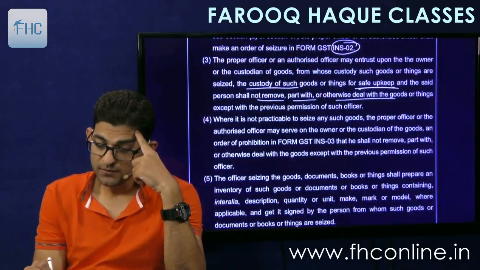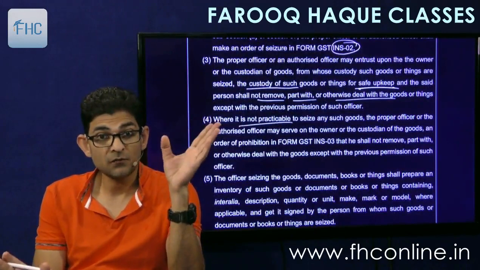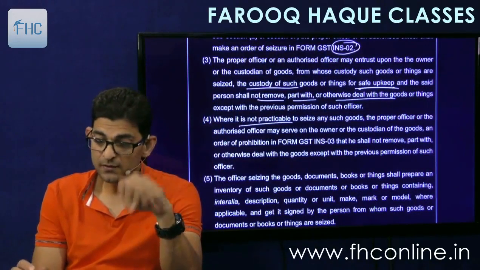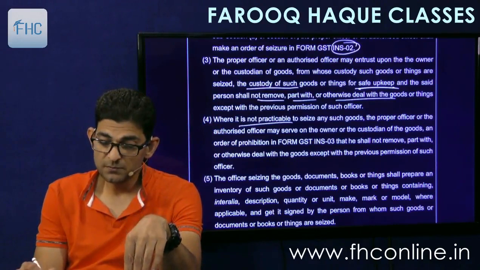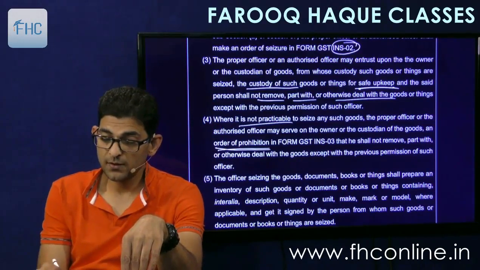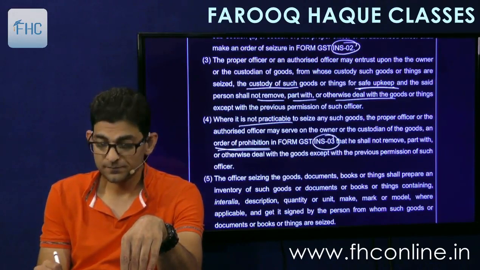Then where it is not practicable to seize any goods, like I said, the volume is so high that it is not practicable to seize, the officer or the authorized officer may serve on the owner or the custodian of the goods an order of prohibition under INS 3 that he shall not remove, part with, or otherwise deal with the goods except with the previous approval of the officer.